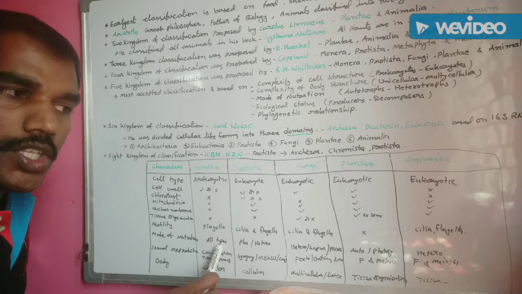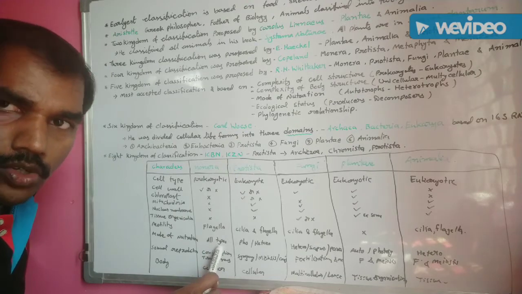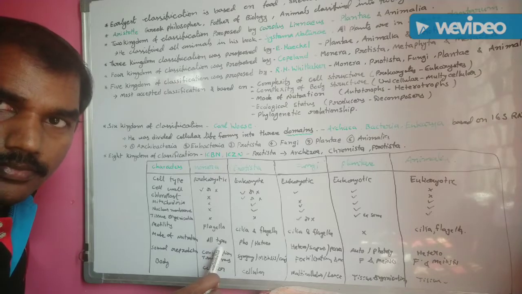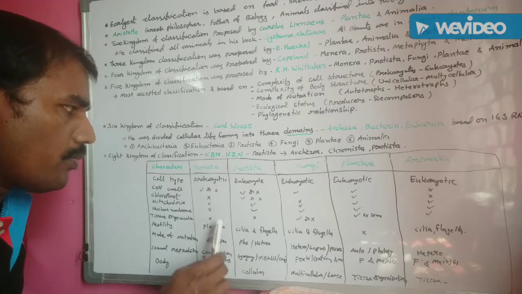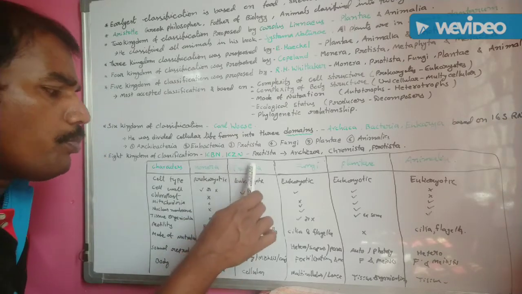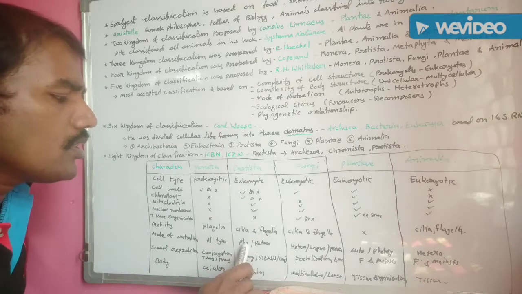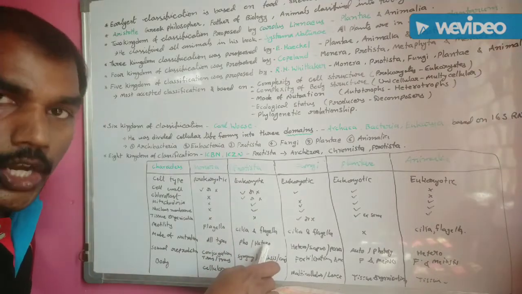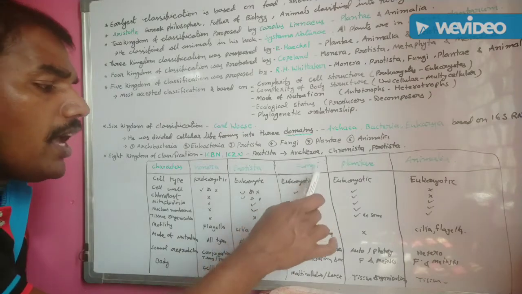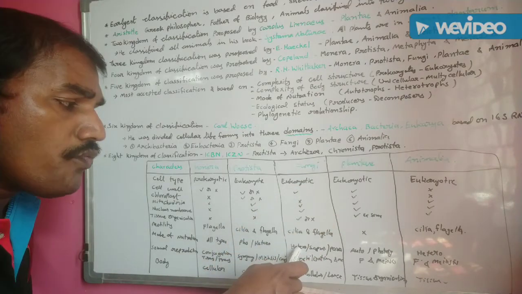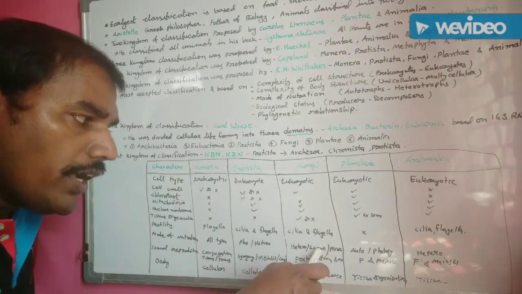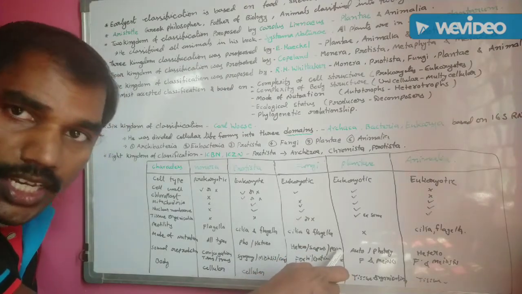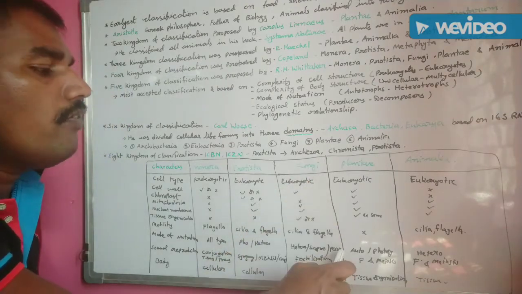This means saprophytes, decomposers, autotrophs, heterotrophs. In this way, all types of nutrients are present in Monera species. But in Protista, some organisms are photosynthetic and some are heterotrophic. Fungal organisms are heterotrophic; some are saprophytic and some are parasitic organisms also present in the fungal kingdom.